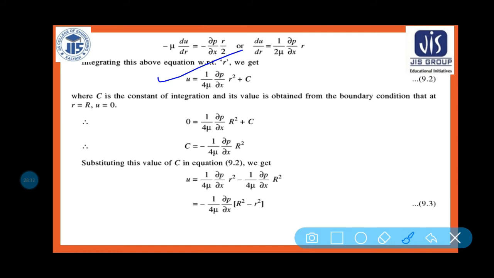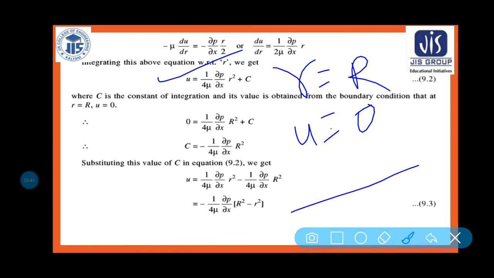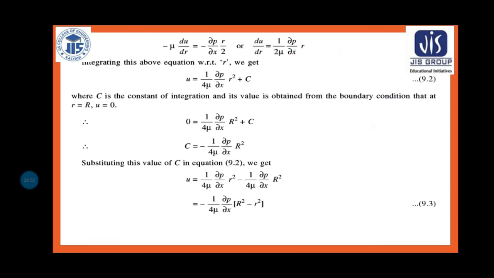So c is your integrating constant, and its value can be obtained from the boundary condition at r is equal to capital R and u is equal to 0. You know that at the boundary wall of the pipe, the velocity u will be 0, and r is equal to 0 at the center point. Am I right? So when small r is equal to capital R, at that time the velocity must be 0.